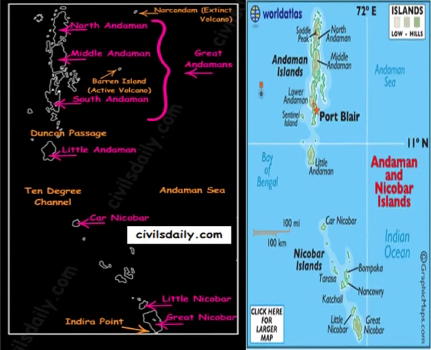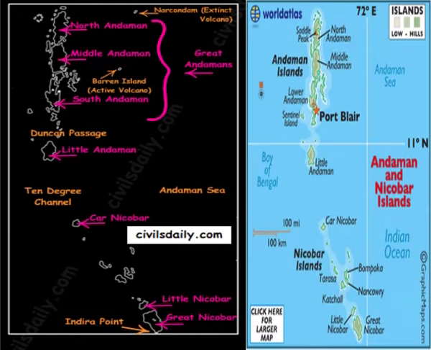Now we come to the second group of islands called the Arabian Sea Islands. These include Lakshadweep and Minicoy. These are scattered, as I already said, between 8 degrees north to 12 degrees north and 71 degrees east to 74 degrees east longitude. They are located nearly at a distance of around 280 kilometers to 480 kilometers of the Kerala coast. The entire island group is built of coral deposits.